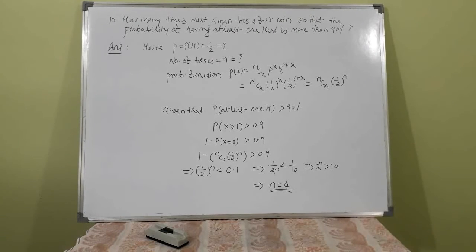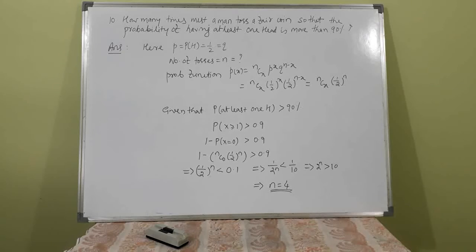10th example is, how many times must a man toss a fair coin so that the probability of having at least one head is more than 90%? How many times must a man toss a fair coin? Fair coin means probability of head is equal to probability of tail is equal to half. So p is half and q is also half.